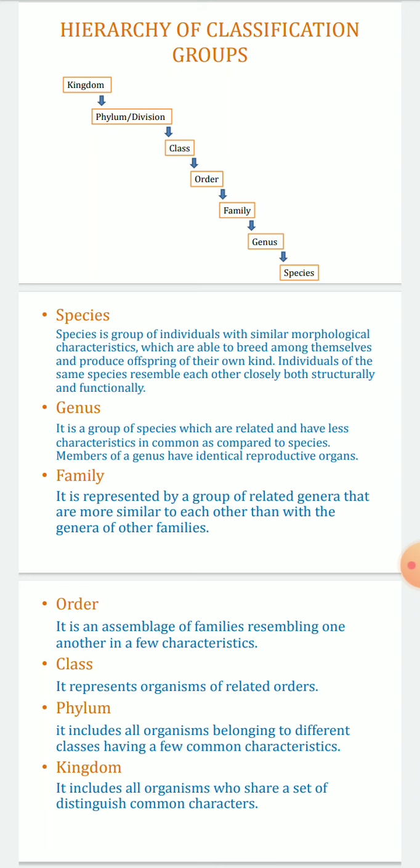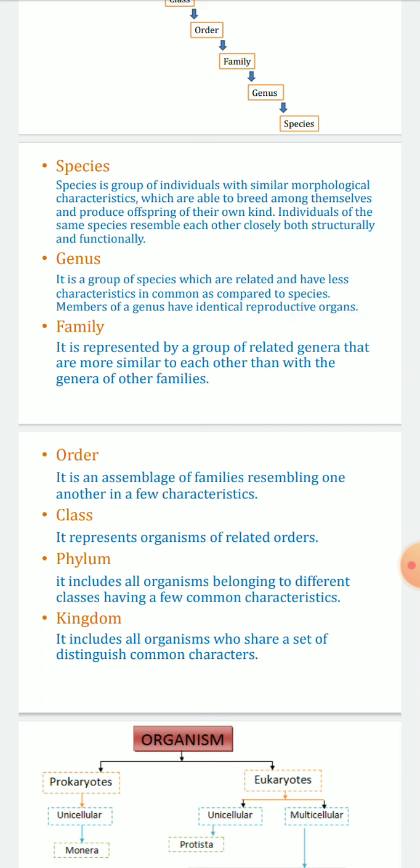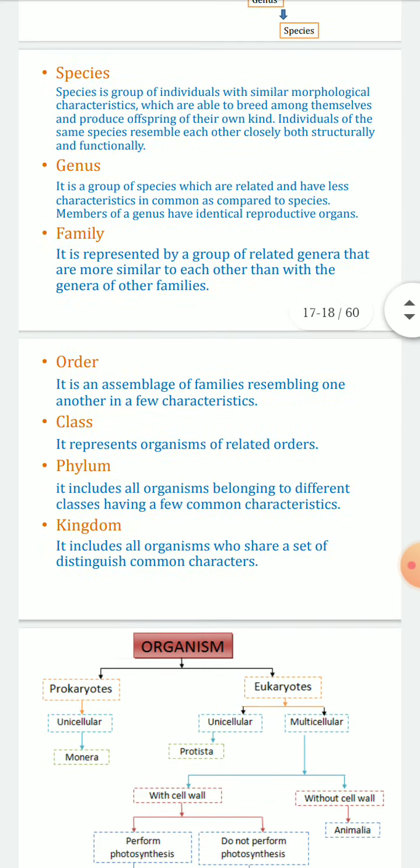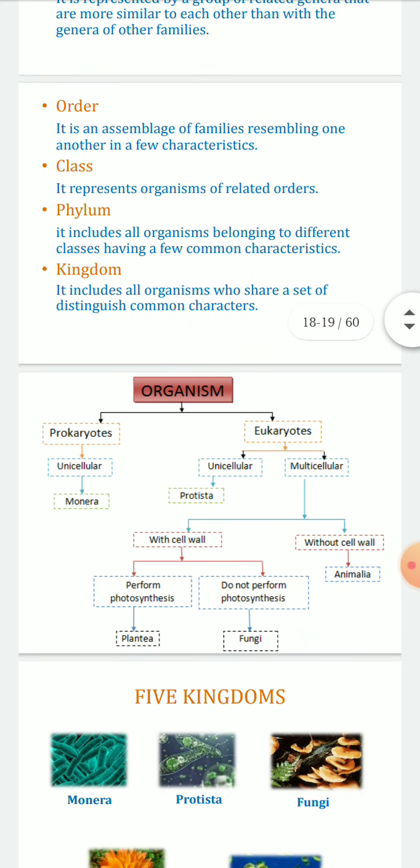So order, it is an assemblage of families resembling one another in a few characters. So it is an assembly of families which resemble each other in a few or more characteristics. Class, it represents organisms of related orders. Phylum, it includes all organisms belonging to different classes having a few common characteristics. Kingdom, it includes all organisms which share a set of distinguishing common characters.